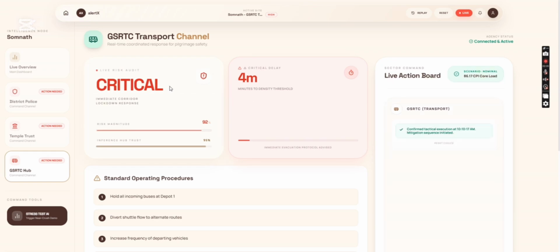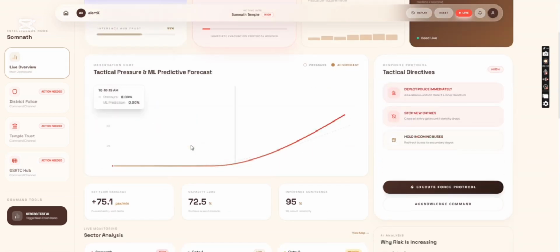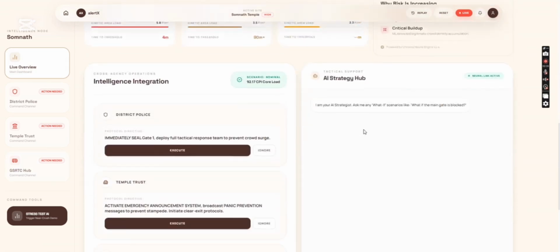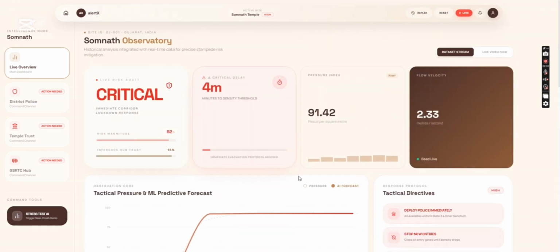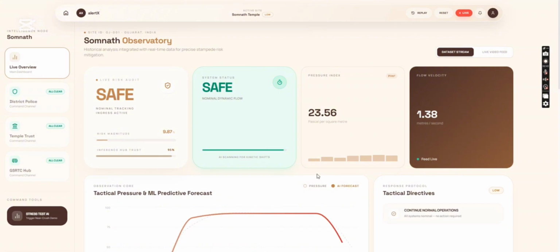Similarly, we go for temple trust as well as GSRTC bus, where buses should not depart from the depot or should stop 3 kilometers before, and so on. So you can close this stress test analysis and go to number 4.